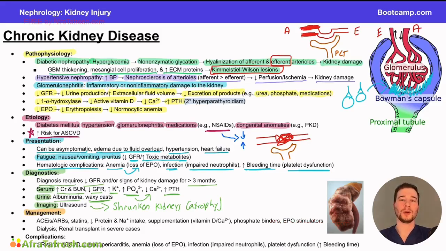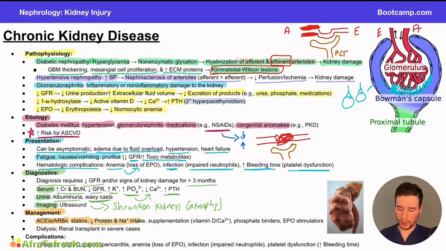Patients who are starting to develop chronic kidney disease early on may be able to salvage their kidney function. But typically, by the time we catch chronic kidney disease, because it can be asymptomatic early on, it's progressed to a more advanced state. And so symptom management is going to include ACE inhibitors, angiotensin receptor blockers. Why? Because this can help with blood pressure. Statins, because a lot of these patients have comorbidities, right? They have high triglycerides, they have high cholesterol. This can help as well.